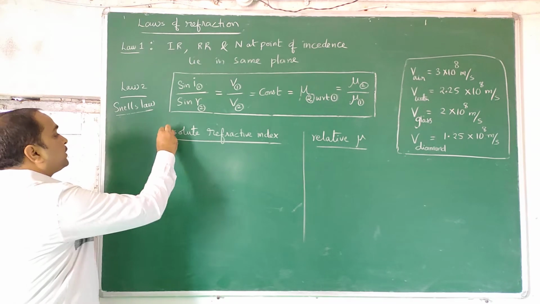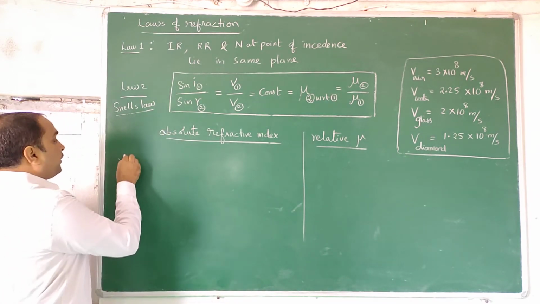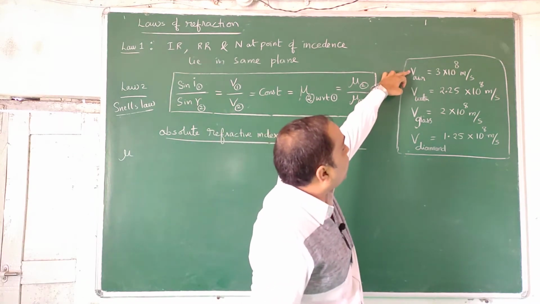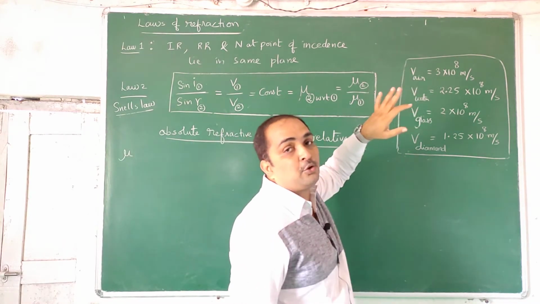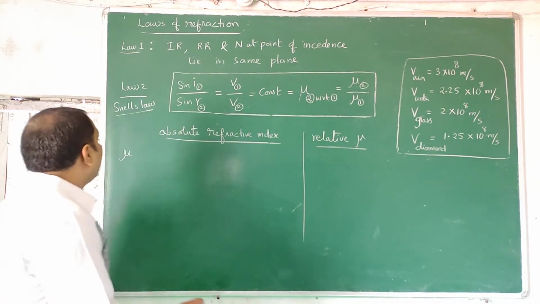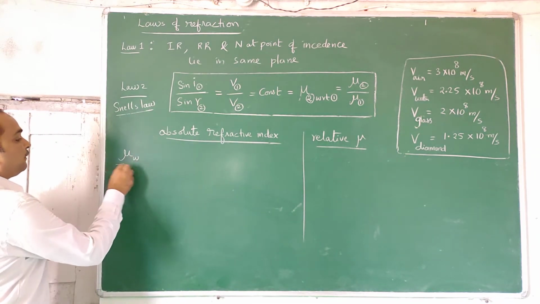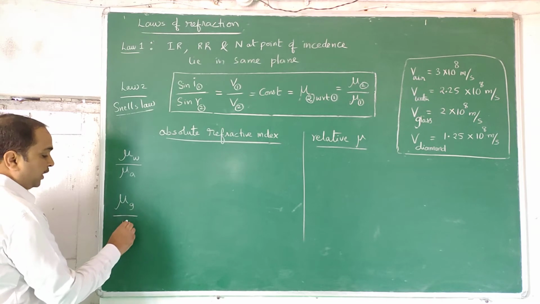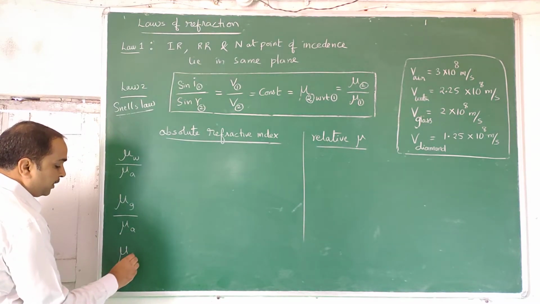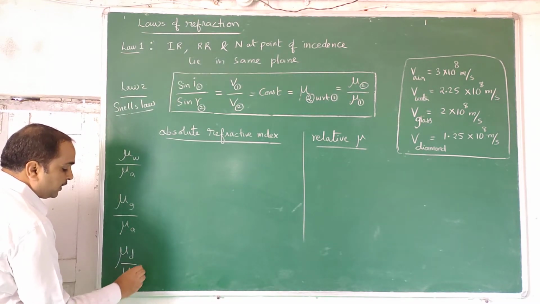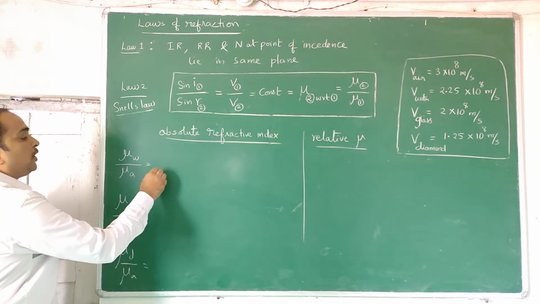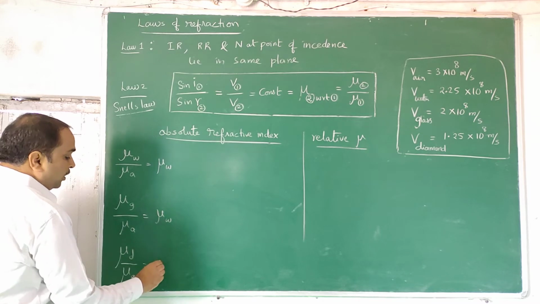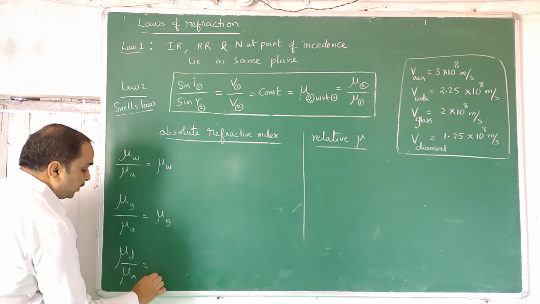Absolute refractive index is the refractive index of any material with respect to air. Suppose we have water with respect to air, glass with respect to air. Air is taken to be the base. So refractive index of water with respect to air, of glass with respect to air, of diamond with respect to air. This kind of refractive index we call absolute refractive index of water, of glass, of diamond.